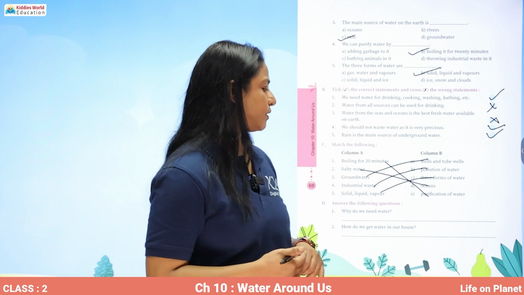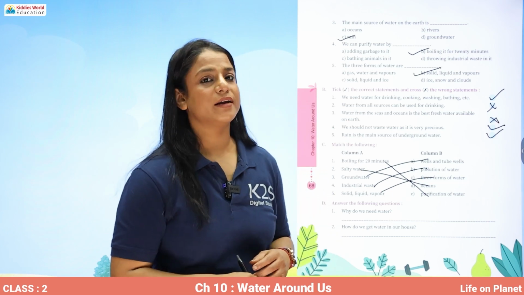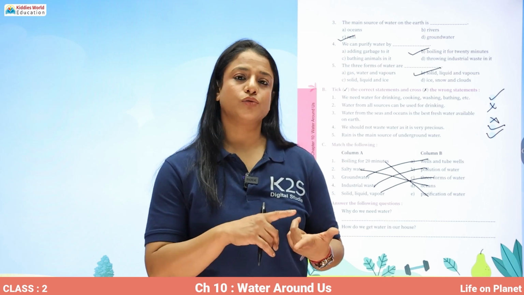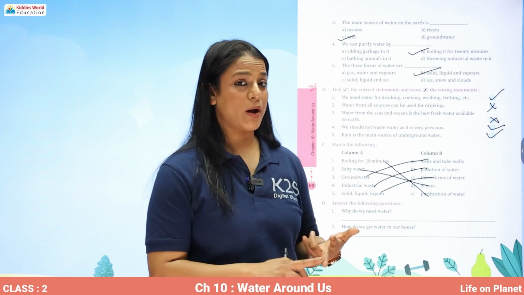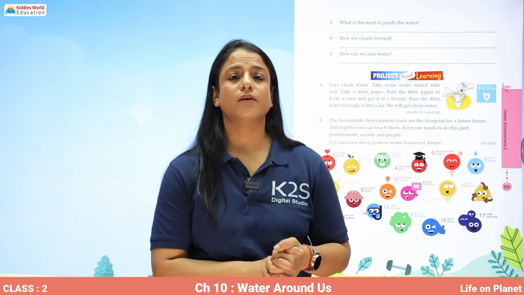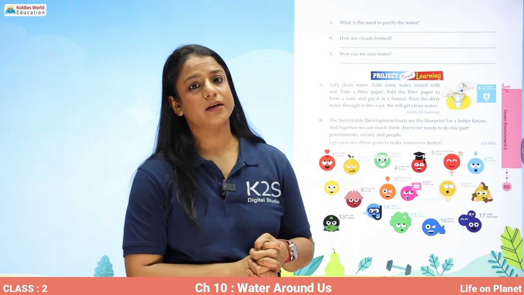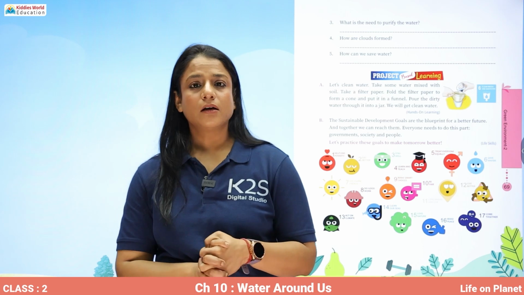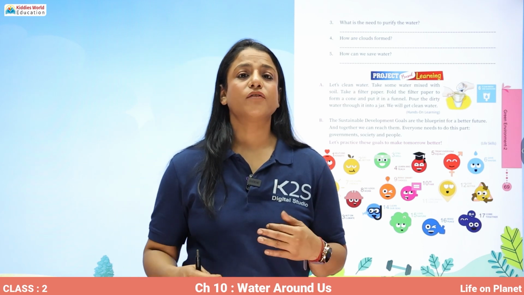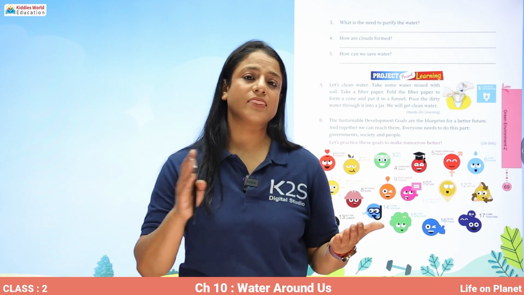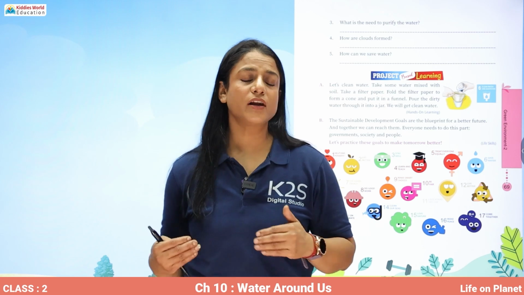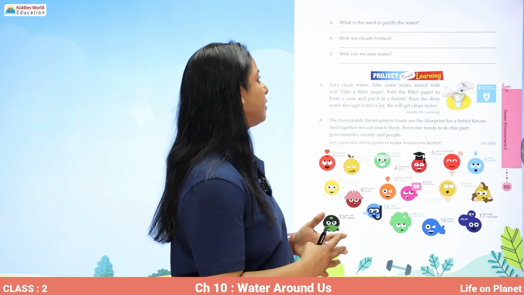How do we get water in our houses? We get water in our houses through taps, through wells, through tube wells, through hand pumps. What is the need to purify water? The water that is available in lakes, ponds, rivers or underground has a lot of impurities and germs and thus it is unfit for drinking. We need to purify it before drinking.